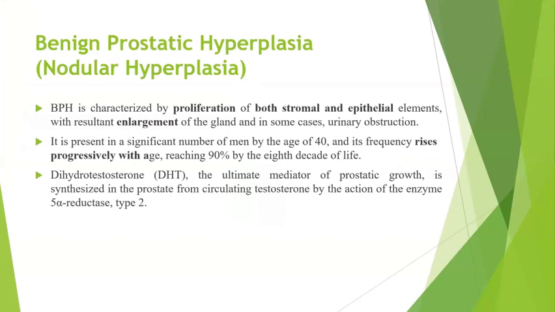Then comes the prostate. In the prostate, the two typical important lesions are benign prostatic hyperplasia and prostatic adenocarcinoma. For both of them, the most important thing to concentrate on is the pathogenesis rather than other things. And Gleason scoring for prostatic adenocarcinoma is a usual short answer question.